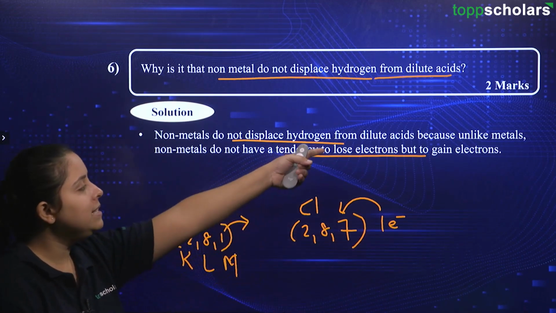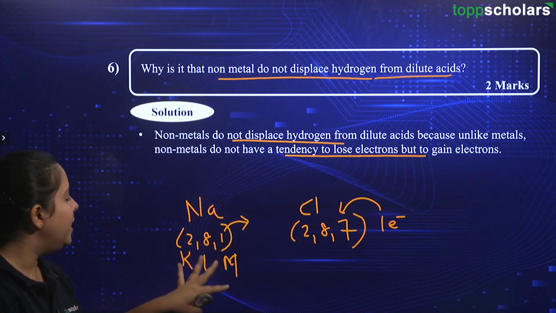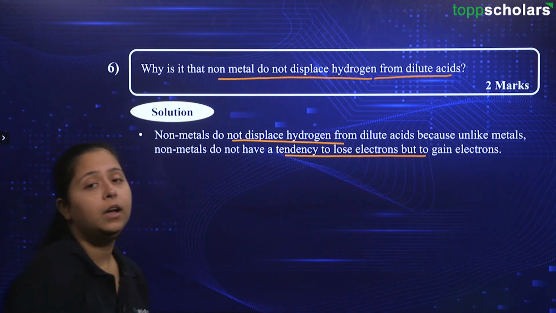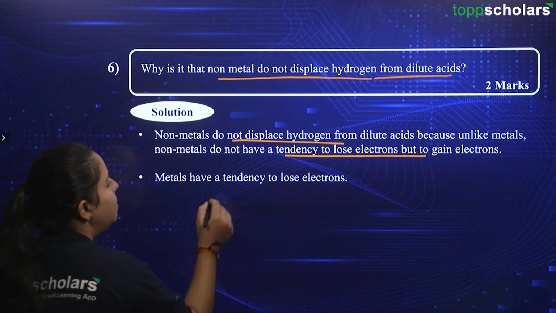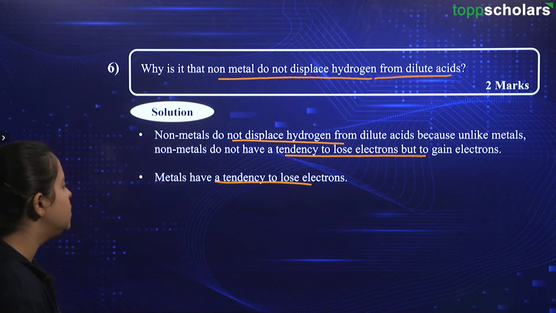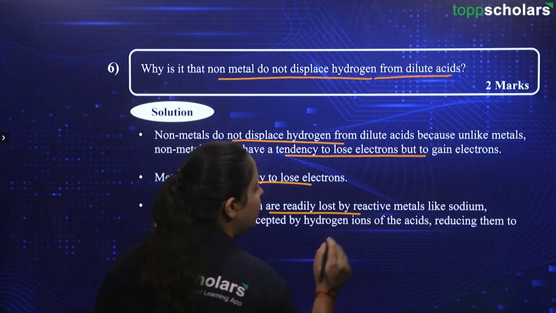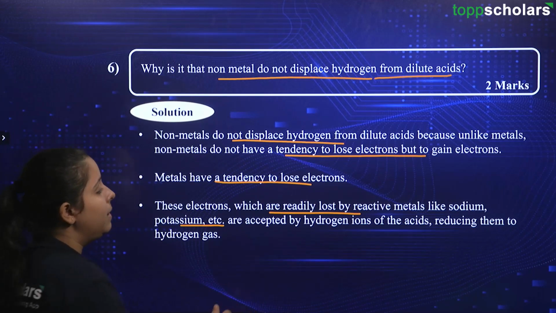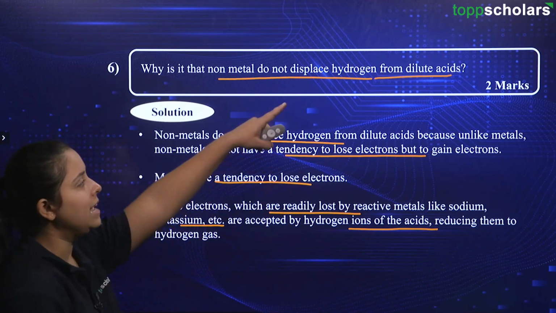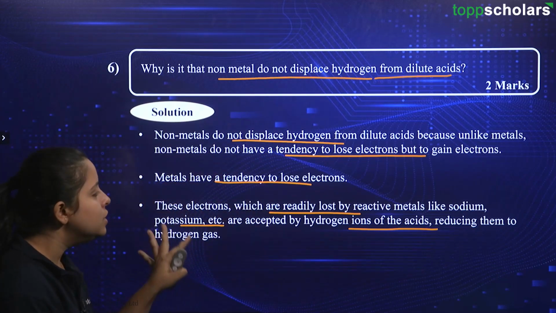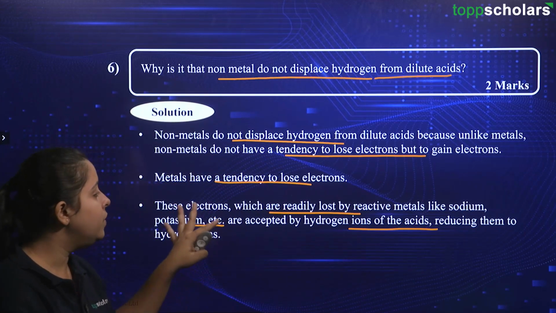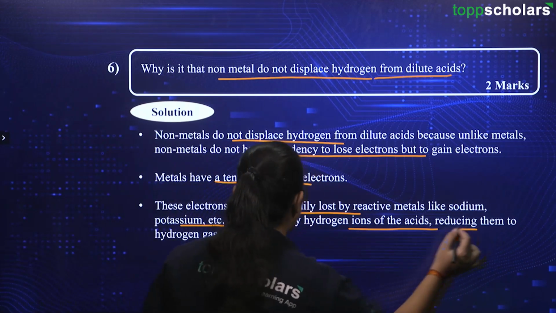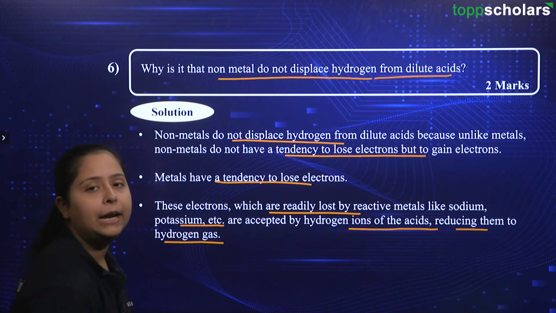Alright, that is only being said in the first point, that metals have a tendency to lose electrons while non-metals have a tendency to gain electrons. Going ahead with the next point, metals have a tendency to lose electrons, as we have just seen. Then these electrons which are readily lost by the reactive metals like sodium, potassium, etc. are accepted by the hydrogen ions of the acids. Acid, because we are talking about acid in this question. So, the hydrogen ions will take up the electrons from the dilute acids, and then they will be reduced